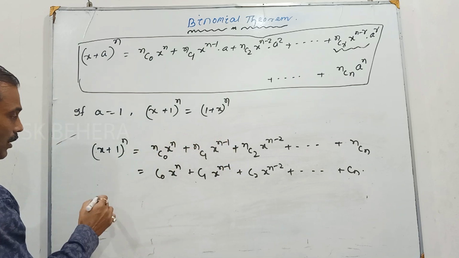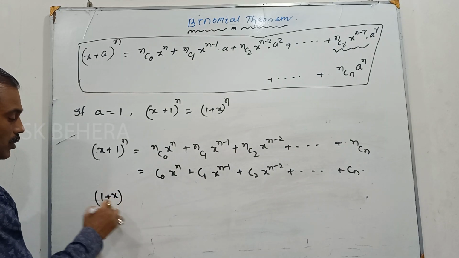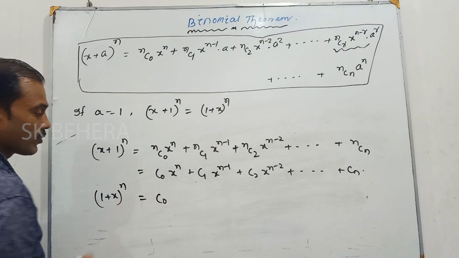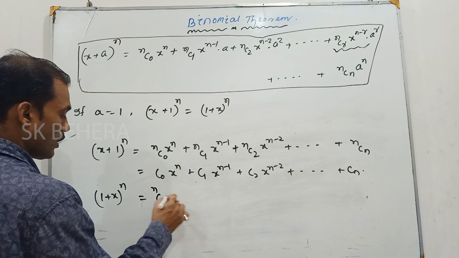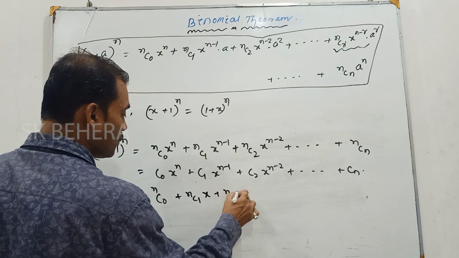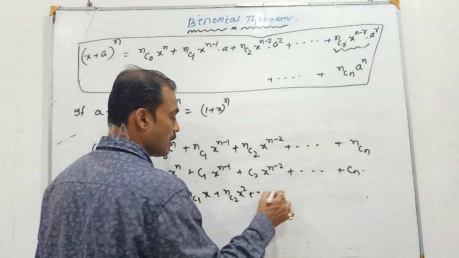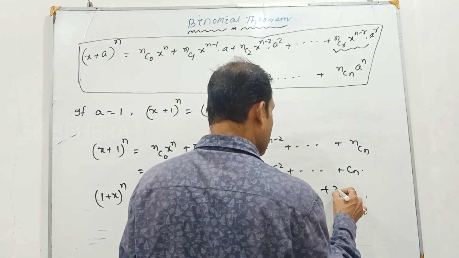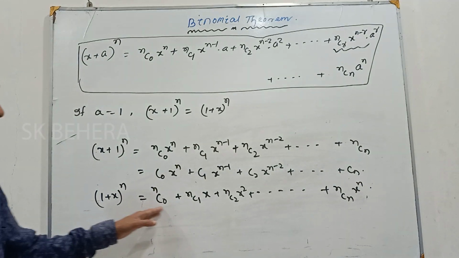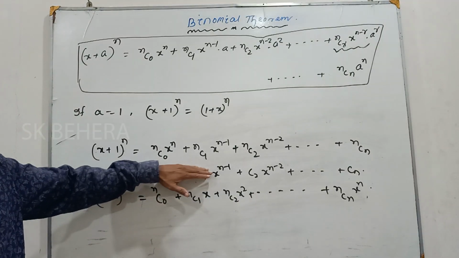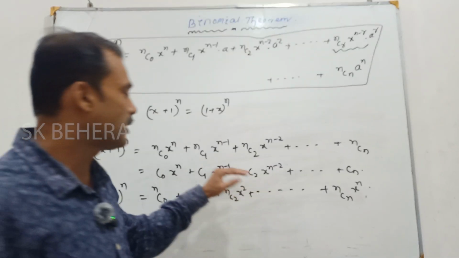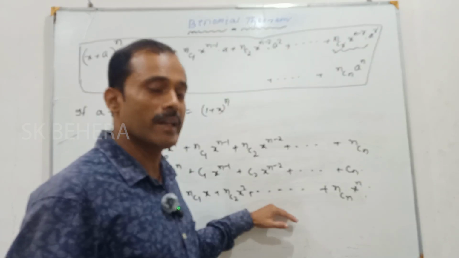Now you can write 1 plus x whole to the power n as nC0 plus nC1 x plus nC2 x square plus dot dot dot plus nCn x to the power n. This and the previous expression have the same terms, but this one is in ascending power of x and the other is in descending power of x.